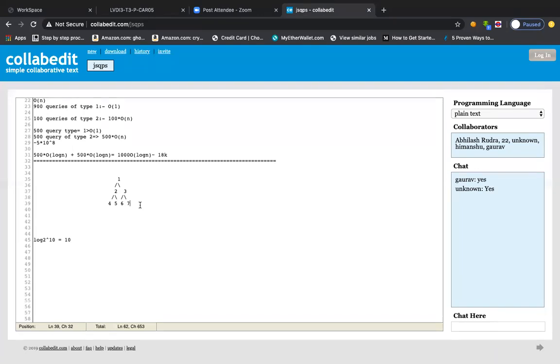Because every time you keep on doing half, right? So the height of the tree will be log n. So if you are able to represent the array values in a particular tree in such a way that you want a particular range sum, or some other operation on a range of the array, you can just use the concept of tree. That is a fantastic concept that you can use.